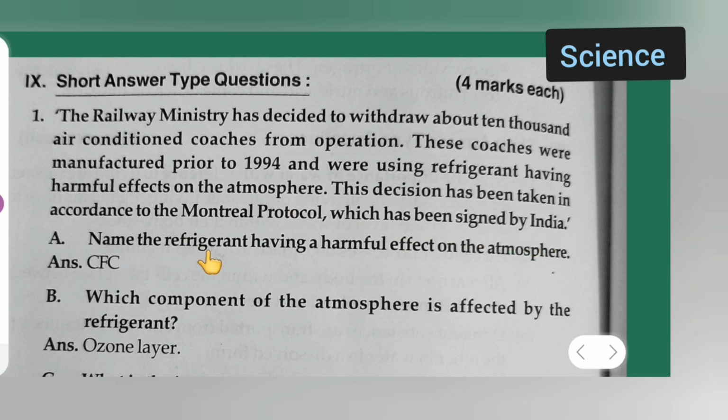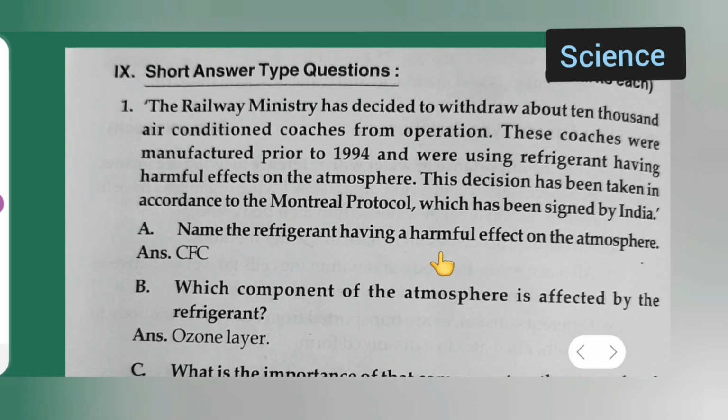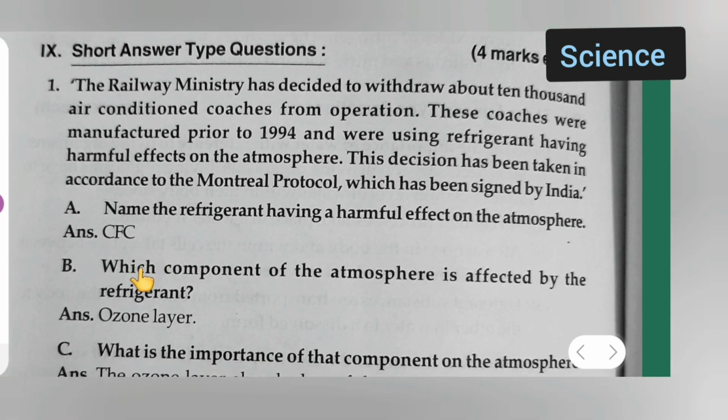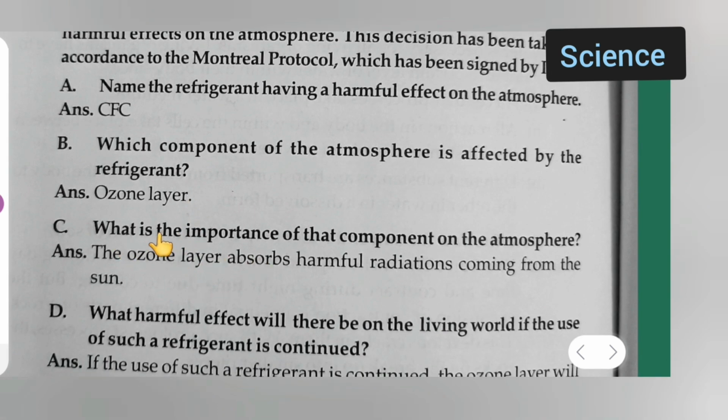First question: name the refrigerant having a harmful effect on the atmosphere. Answer is CFC, that is chlorofluorocarbon. Next: which component of the atmosphere is affected by the refrigerant? Answer is the ozone layer. Question C: what is the importance of this component of the atmosphere? Answer: the ozone layer absorbs harmful radiation coming from the sun.